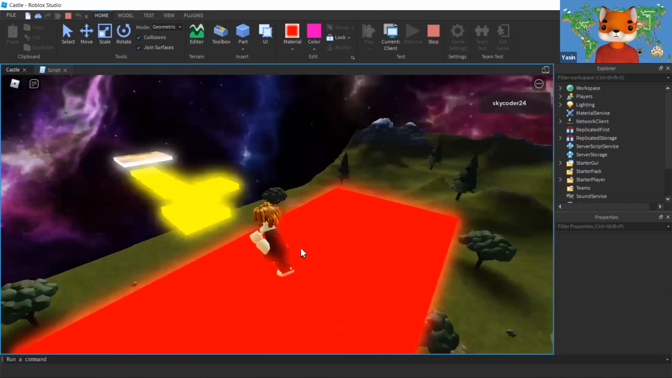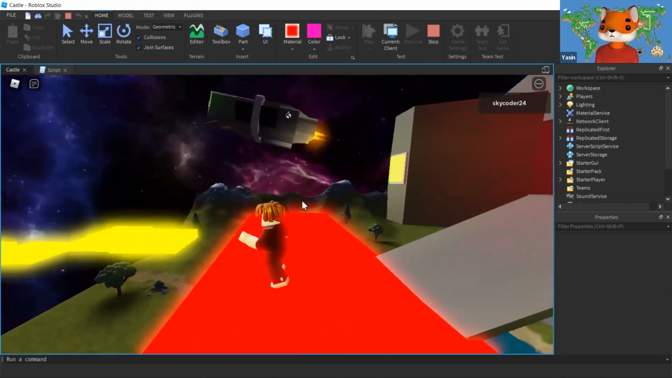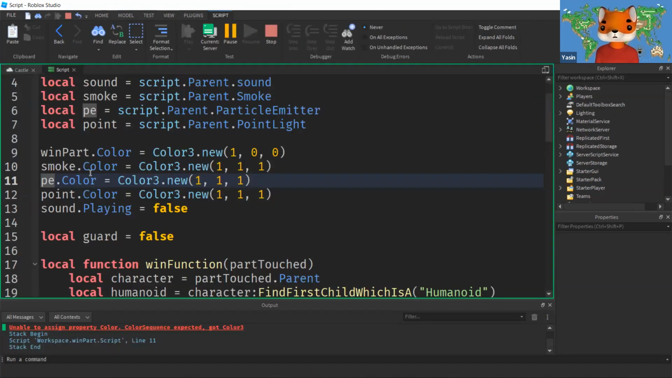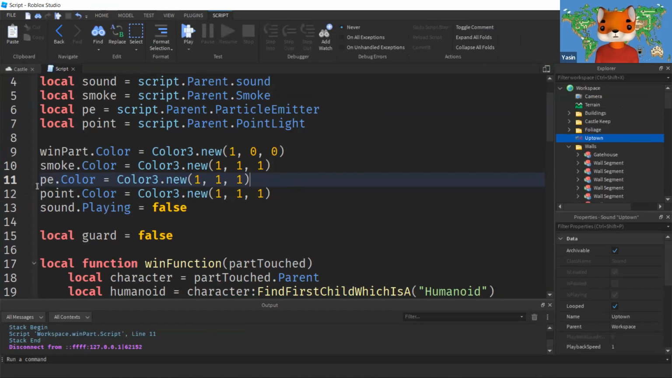Oh, there is something missing. It's time to debug the code. So I'm going to go over here, output. It says color tree. Oh, one of the color tree is not added right. So the color for this one is something you cannot change. So I'm just going to take out this line.